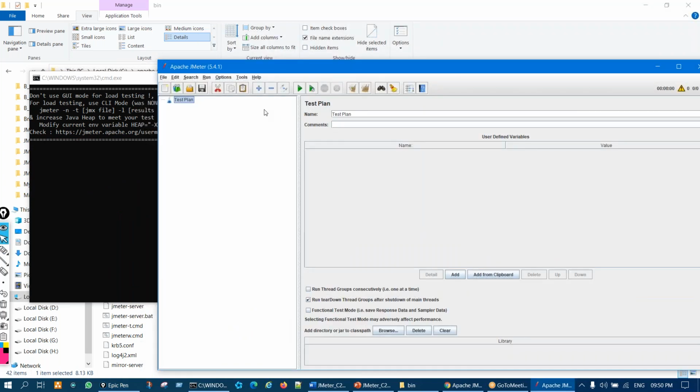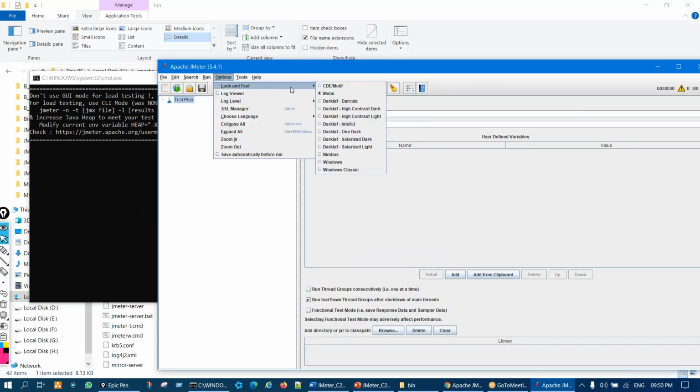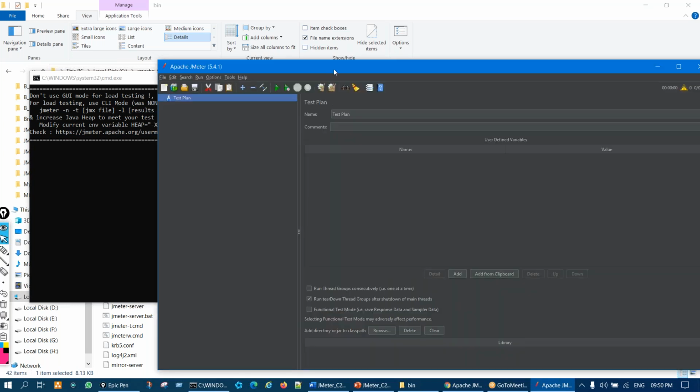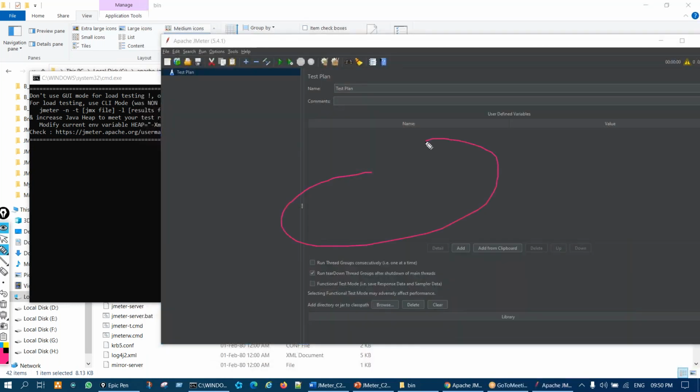This is how JMeter looks, and by default it will be in dark color. The first time you launch JMeter, you will see it in dark color. Since no one likes dark color, or you will find difficulty working with it, you can change the color. How to change the color?